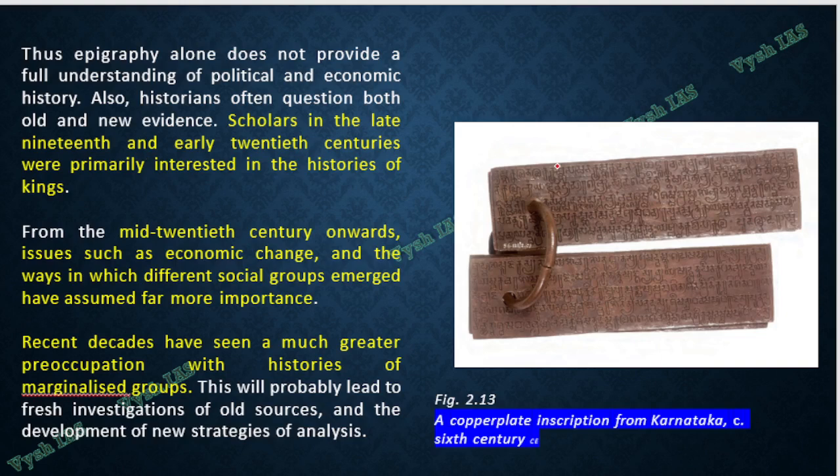These kinds of copper plates were found in Karnataka, 6th century AD. As I told you, scholars were first interested in the history of kings, then in social and economic changes, and only then in marginalized groups. So we have to do more and more studies to conclude the complete evidence. As of now, whatever we know, historians have given us, and we have compiled it in textbook format, and you all are studying this.